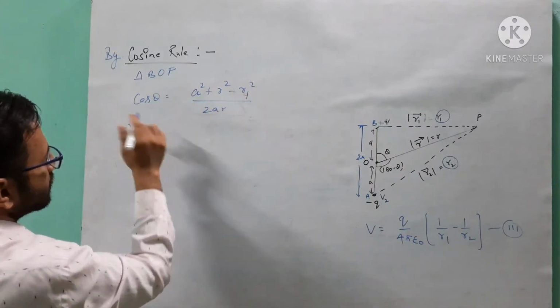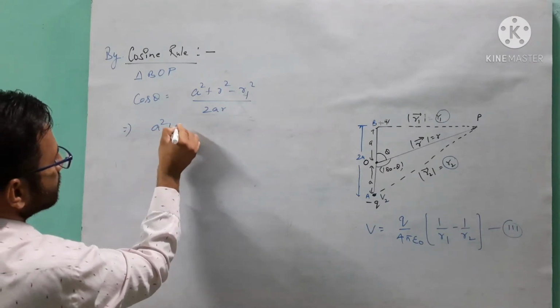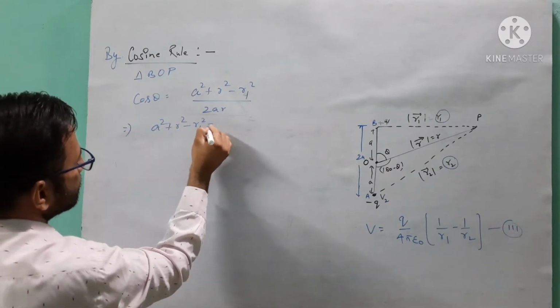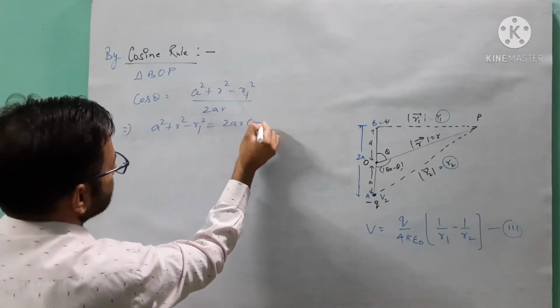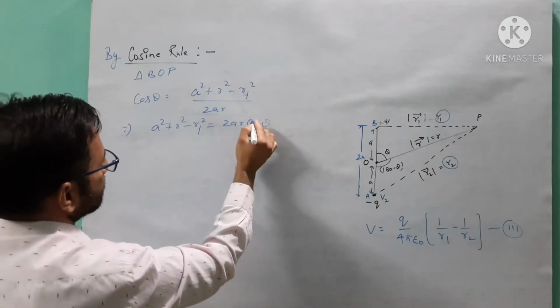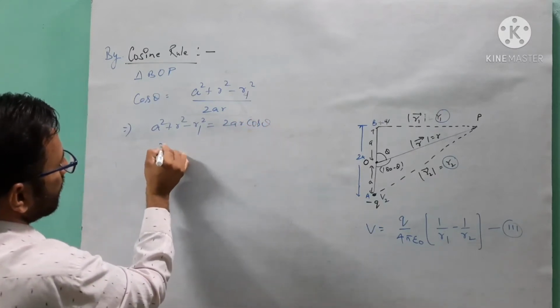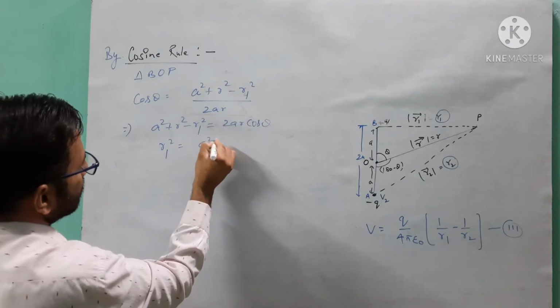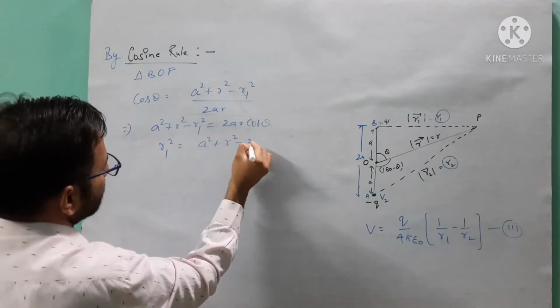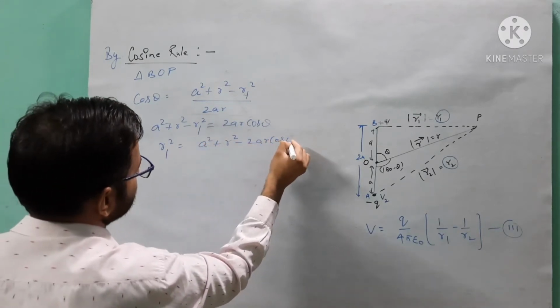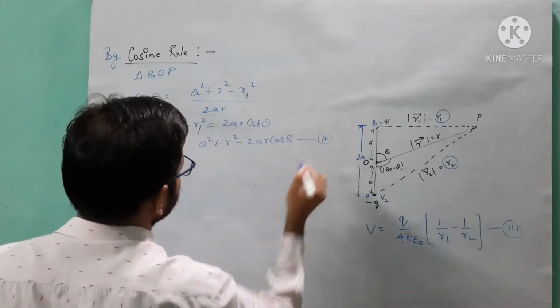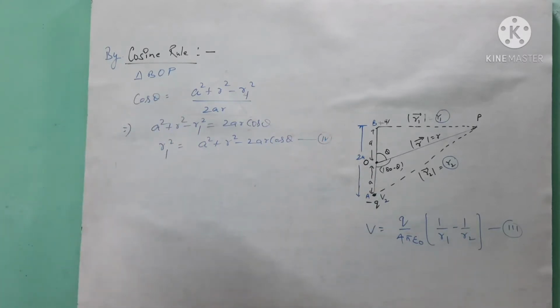By cross multiplication of both sides, A square plus R square minus R1 square is equal to 2AR cos theta. Got it? So R1 square is equal to A square plus R square minus 2AR cos theta. This is our equation 4, from where we are calculating the value of R1 square.